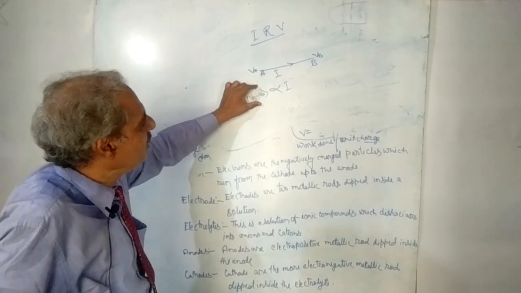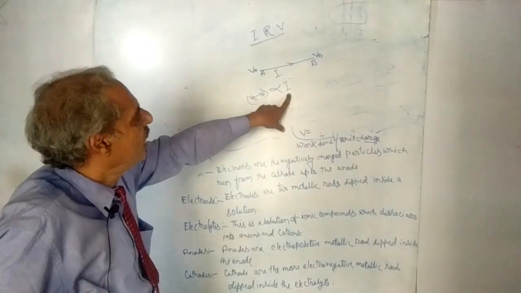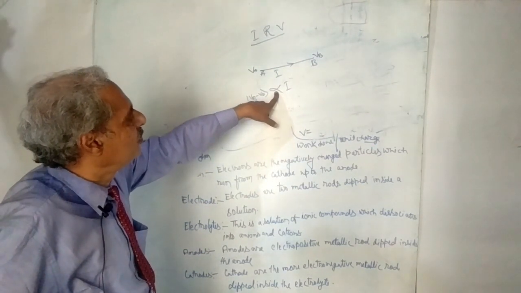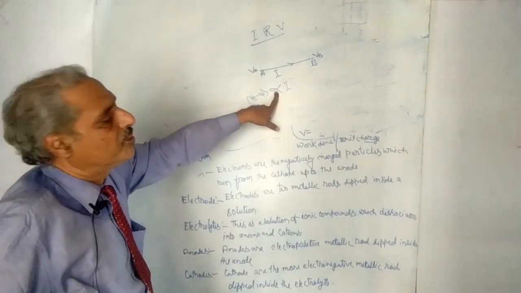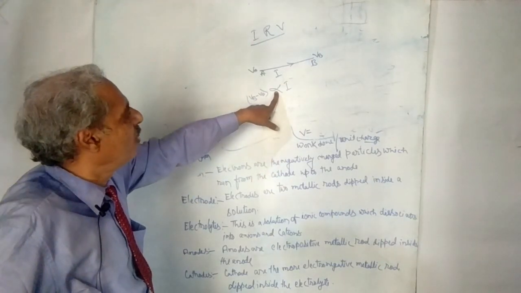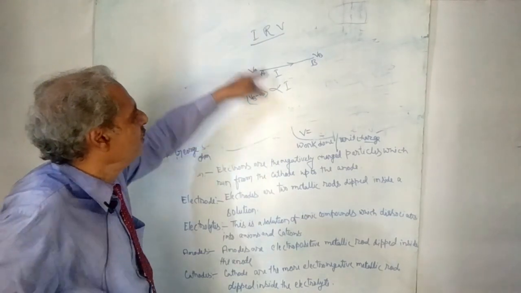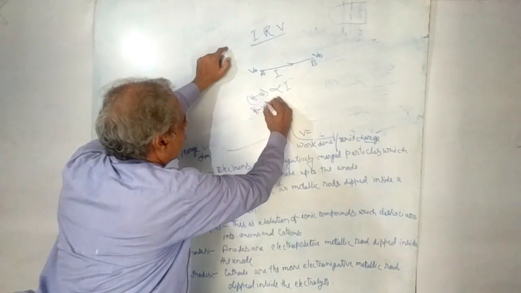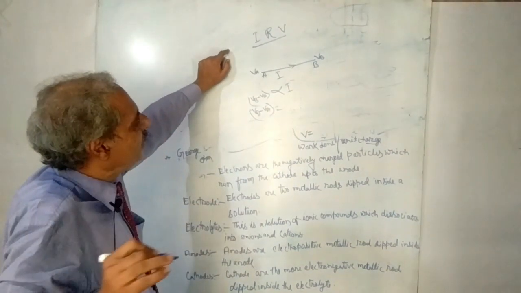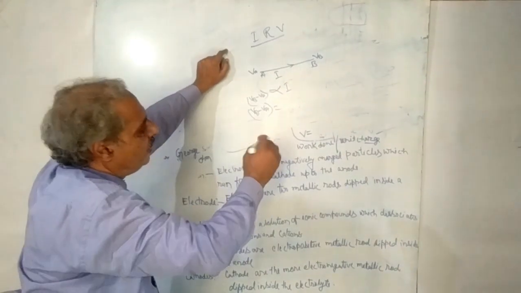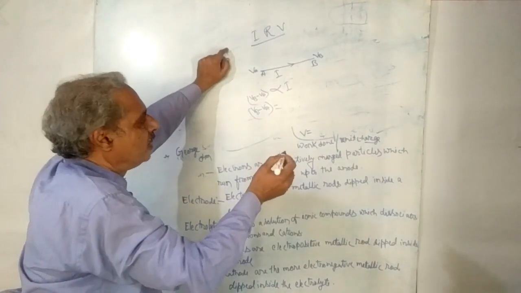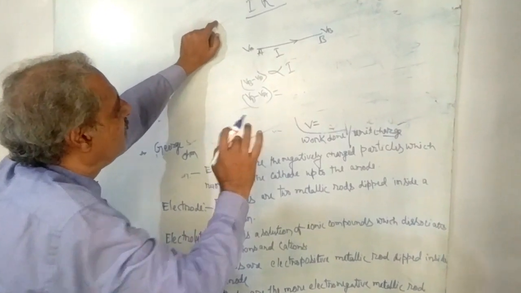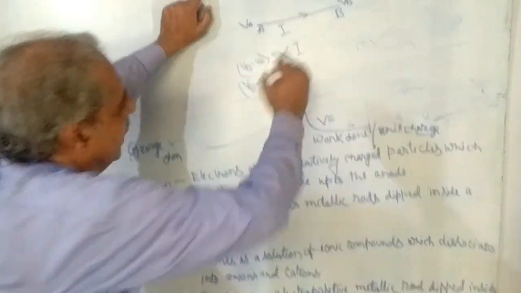This VB minus VA is directly proportional to I, and this symbol is known as the symbol of proportionality. When we put equality, then we will write here some type of constant, and the constant given by Ohm is symbolized as resistance.